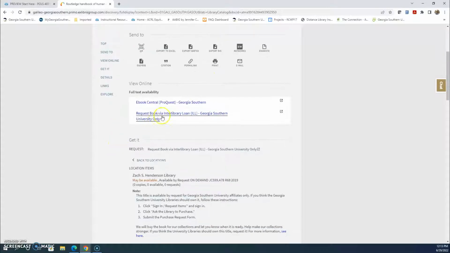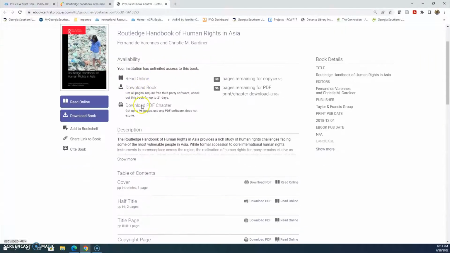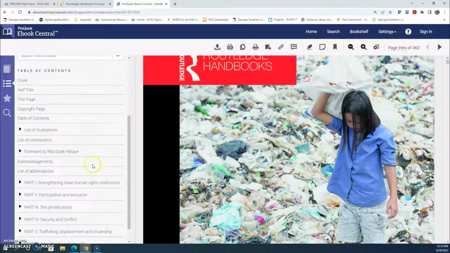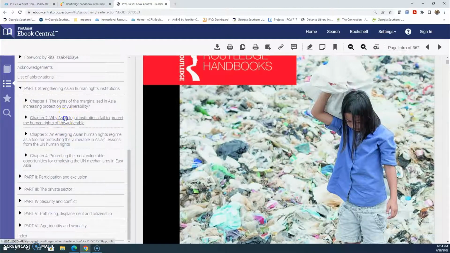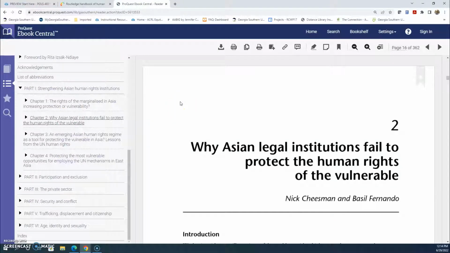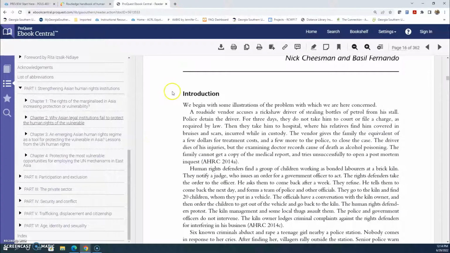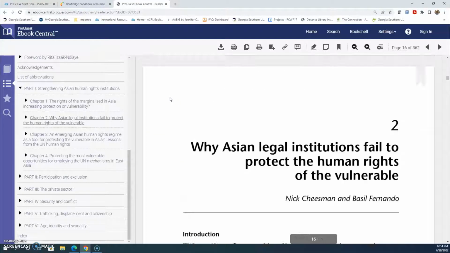Once you log in with the link, you will select eBook Central ProQuest Georgia Southern. You can read your textbook directly online by selecting Read Online and go to the chapter and section that you need in your course. You cannot print out the entire book as that would be a copyright violation, but you can print a small number of pages. This is accessible anywhere you have access to a computer, a tablet, or a cell phone.